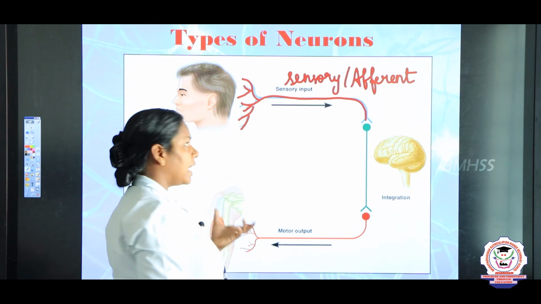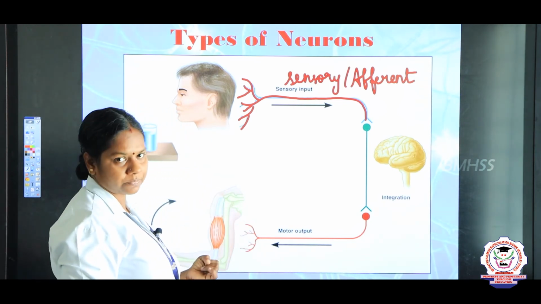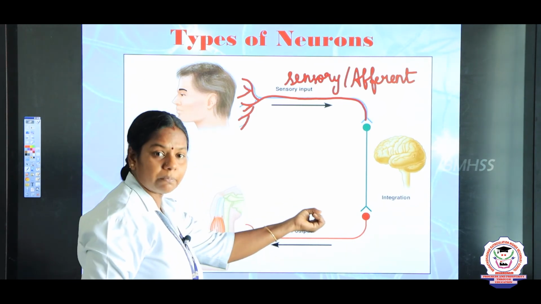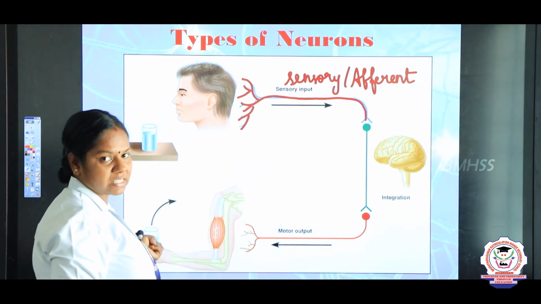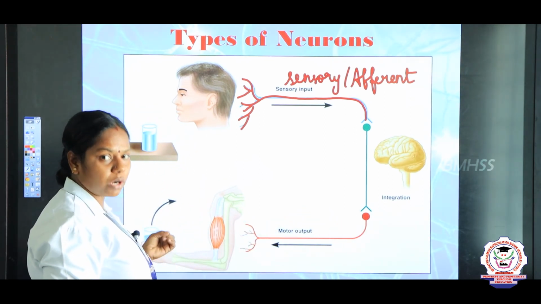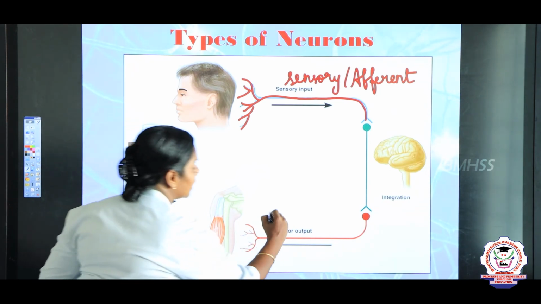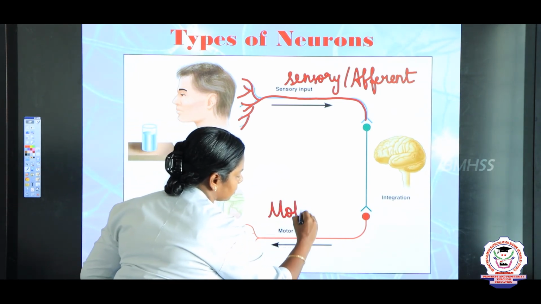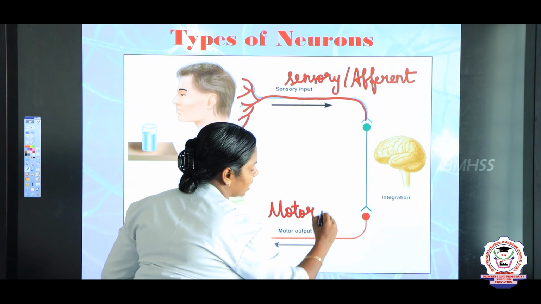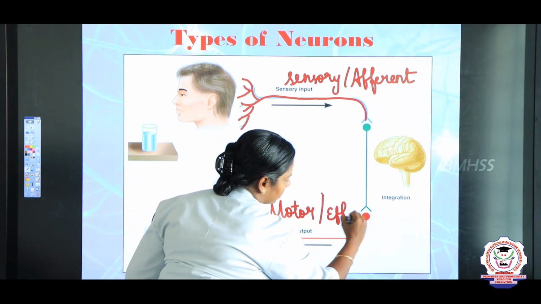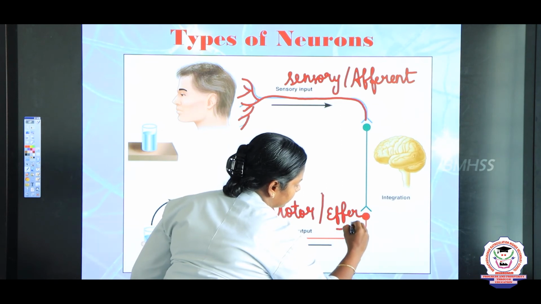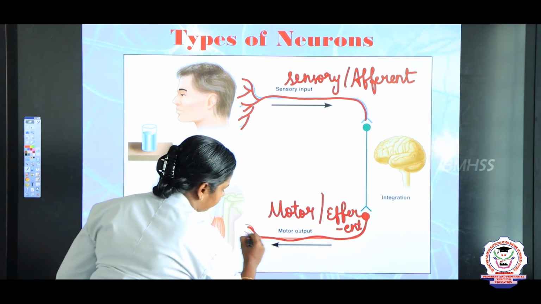And the other neuron which receives the impulses from the sensory neuron and gives them to the muscles, or which controls the voluntary muscles, we say is a motor neuron. Motor neurons, or otherwise they are called efferent neurons.